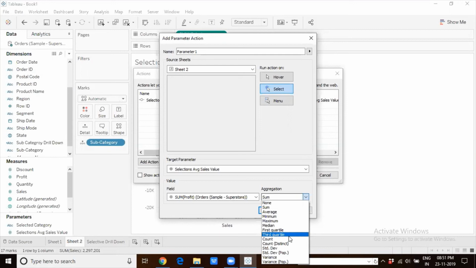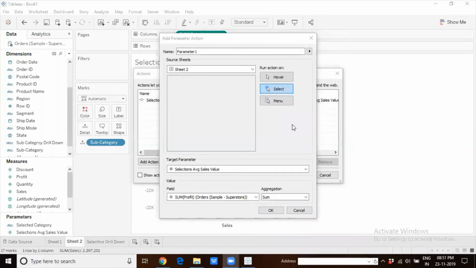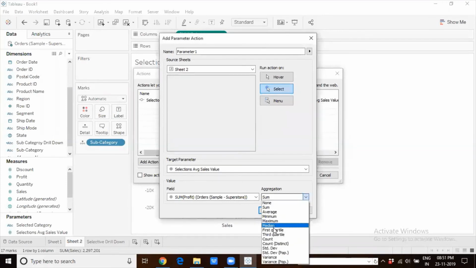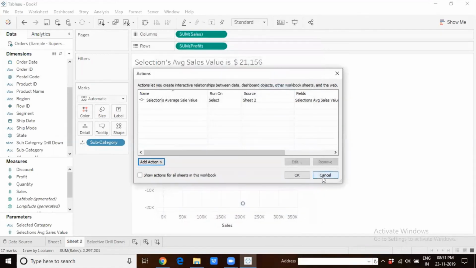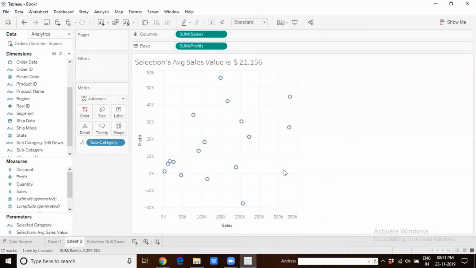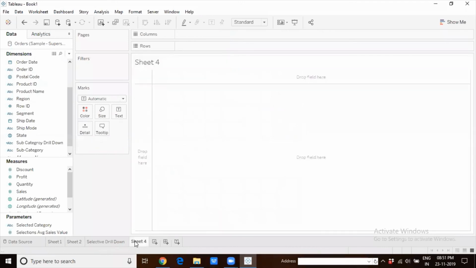If you check 2019.2, you have everything else except for first and third quartile. Now those aggregations are also available. So that is another enhancement that has happened with respect to actions. The aggregations have increased. All right. So these are the significant things that have happened in 2019.3.